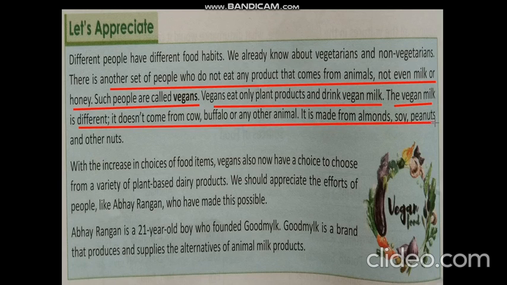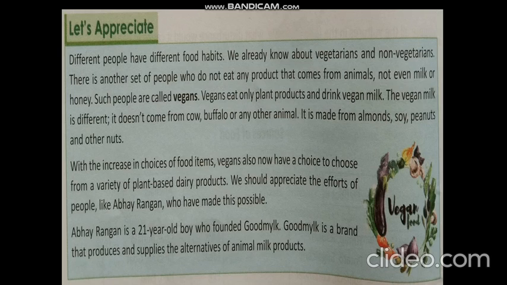It is made from almonds, soy, peanuts and other nuts. So here is a new kind of milk that you heard about, that is soy milk, almond milk and peanut milk. So they are being consumed by the vegans. With the increase in choices of food items, vegans also now have a choice to choose from a variety of plant-based dairy products. We should appreciate the effort of people like Abhay Rangan.